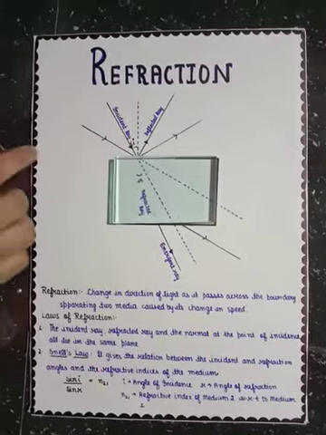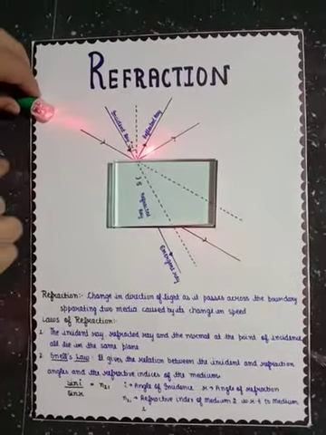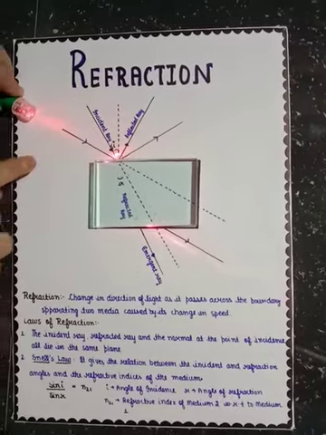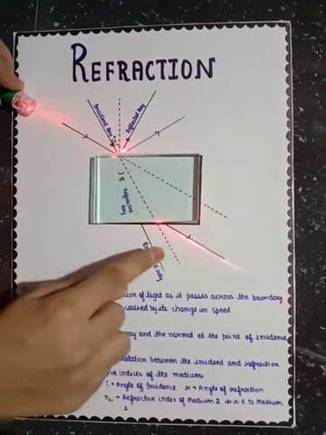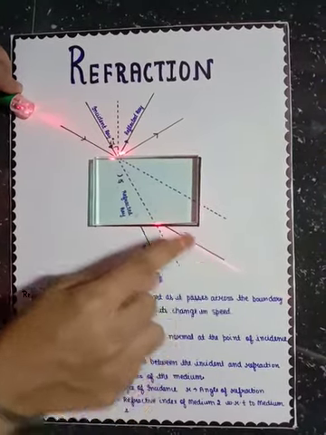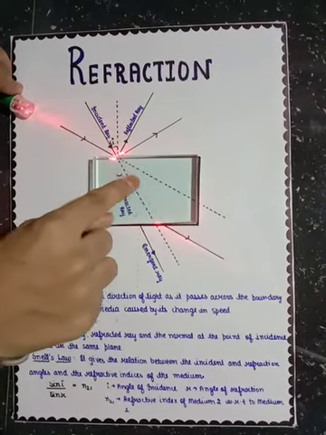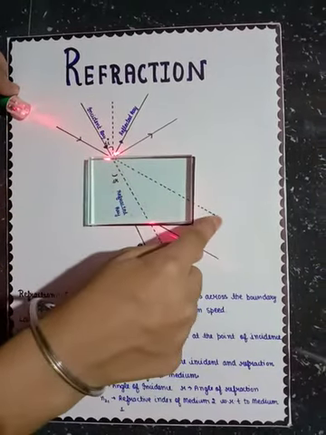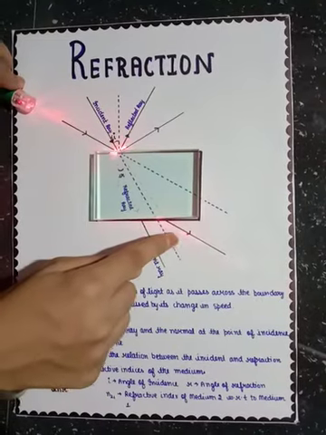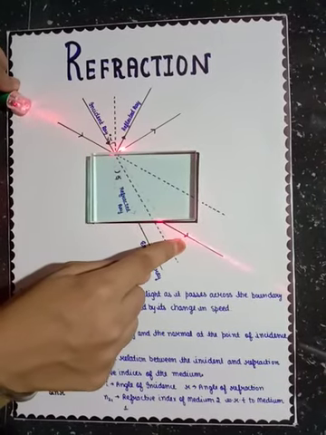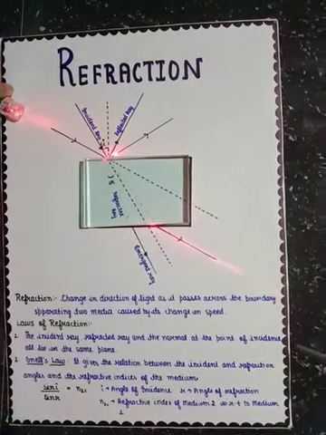If this one is your incident ray, then this one is your emergent ray. If you further produce the incident ray in that direction, we will see that the emergent ray, this is your emergent ray, is parallel to the incident ray.